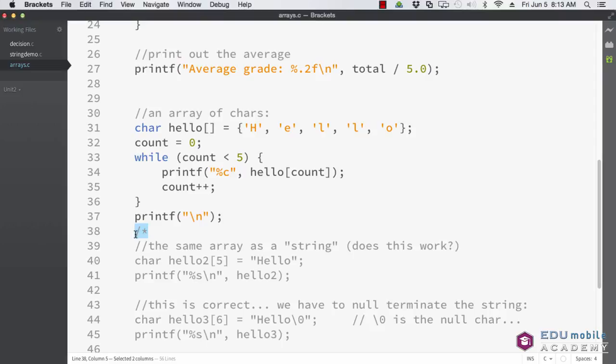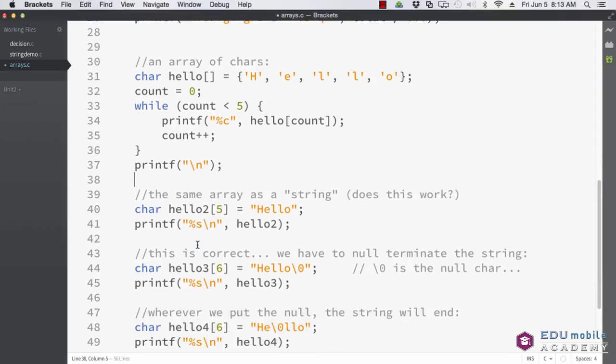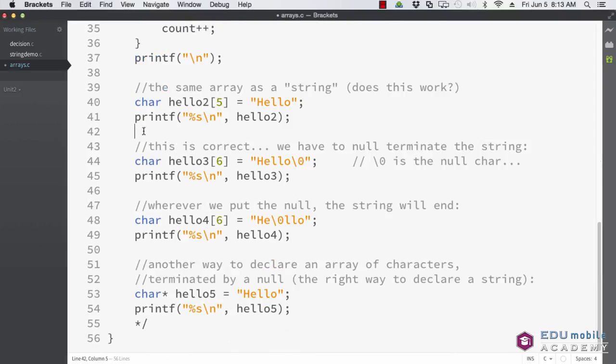So now let's try something else. Let's try and make that character string and use it as a string. So here's another way. We can declare that character string, again a special case of a character array, hello2, an array of 5 chars, and Hello like this. So this looks like a string. This looks like every string we've seen so far.